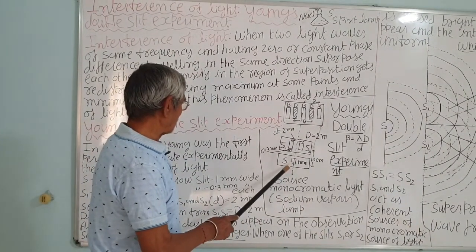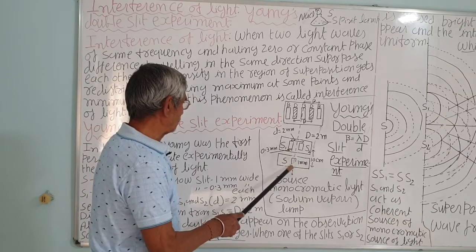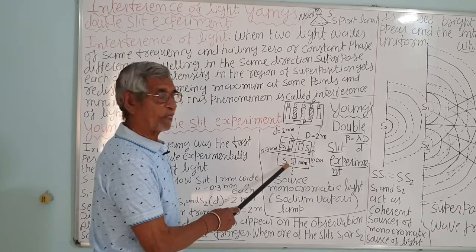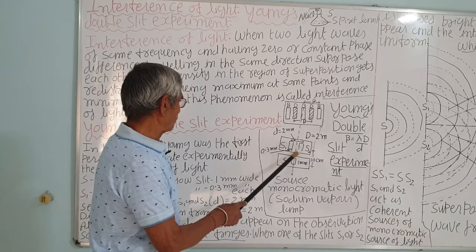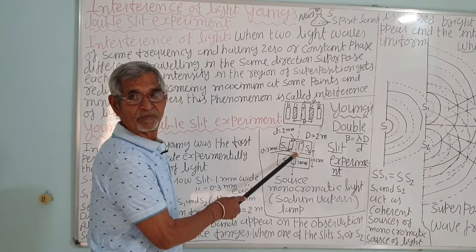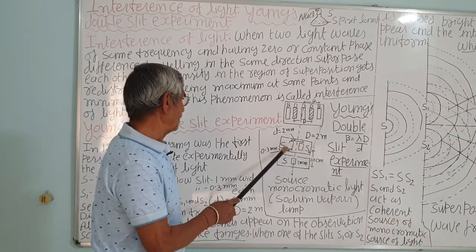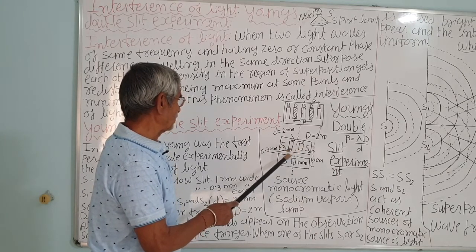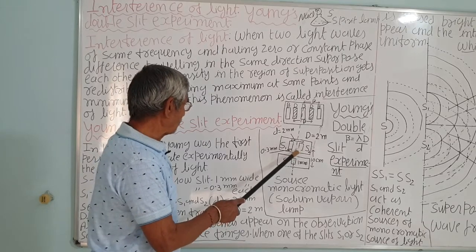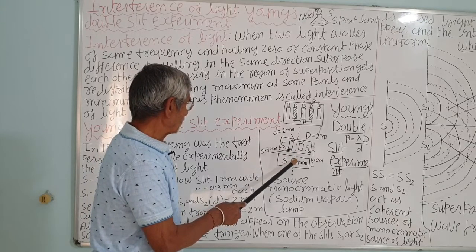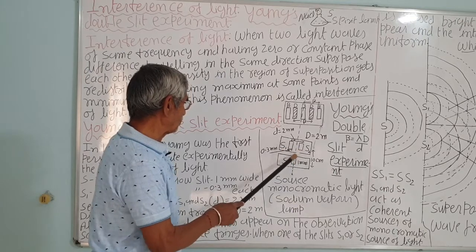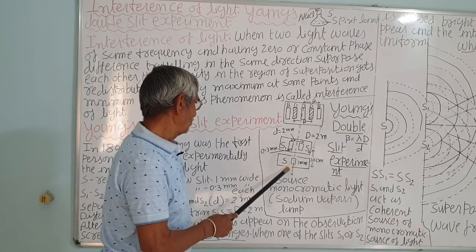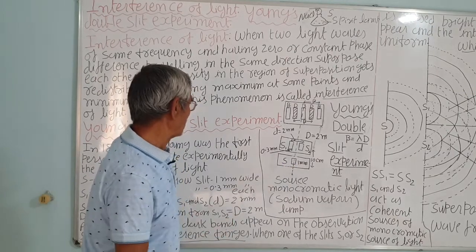Now, the distance from S to S1 and S2 is the same. So there is no path difference, so there is no phase difference, correct. So these two sources are coherent sources. For sustained interference, we need coherent sources, that is, sources in which the phase difference is either 0 or constant. You can put S2 here also, there will be a constant phase difference, but the sources S1 and S2 should be obtained from one single source S, correct. That is a very vital, crucial point to be remembered.